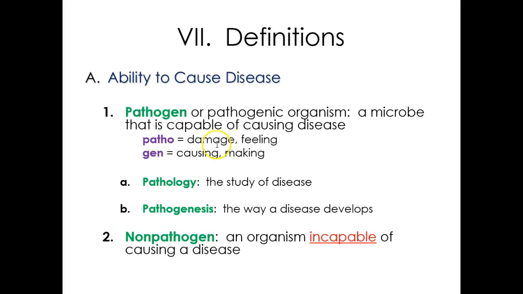So the ability to cause a disease is called a pathogen. A pathogen is an organism that's capable of causing a disease. Patho means damage, gen means making. Pathology is the study of disease, and the disease developing is pathogenesis. And non-pathogenic are organisms that are incapable of causing diseases.